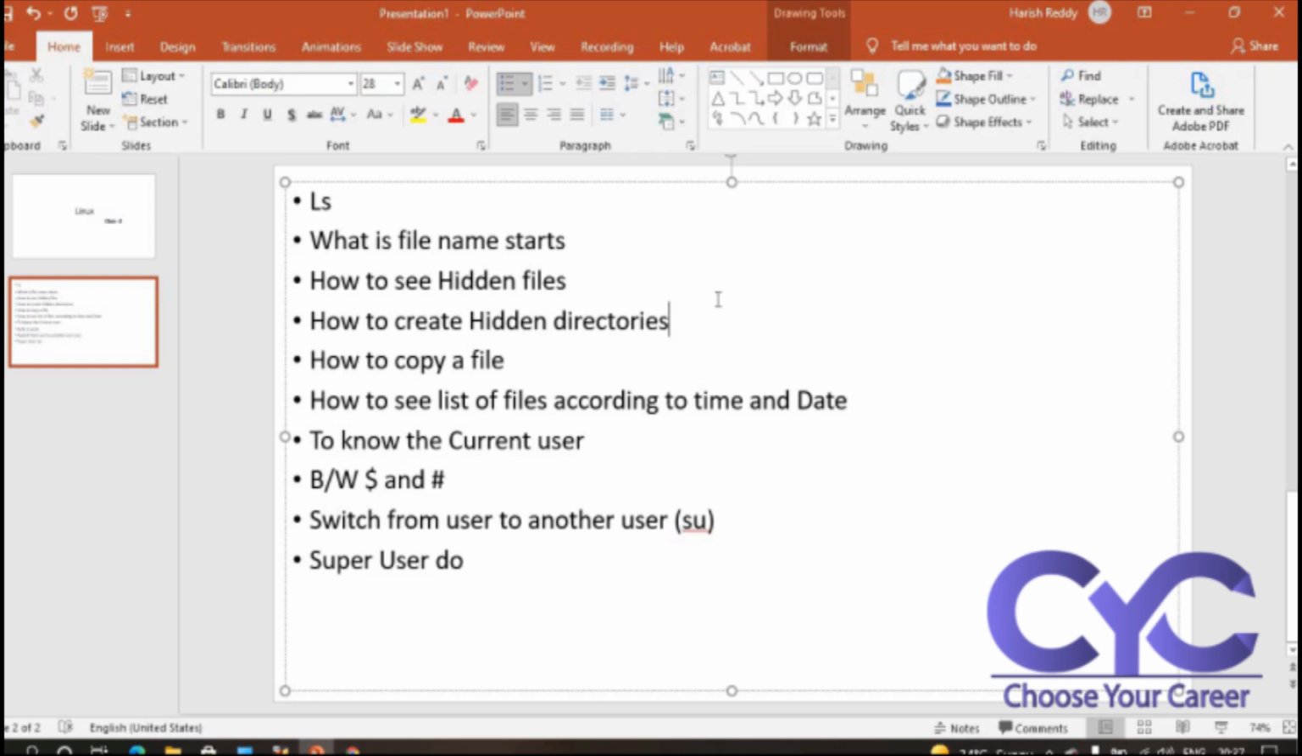For the current user, we go with the difference between dollar and hash. Dollar is a normal user prompt, and hash is the root prompt. Remember this. I can explain the difference between what is meant by dollar and what is meant by hash. Then, how to switch from one user to another using su, and sudo. This is the key for Linux servers, with which we can manipulate different types of roots. Next we are going with super user do.